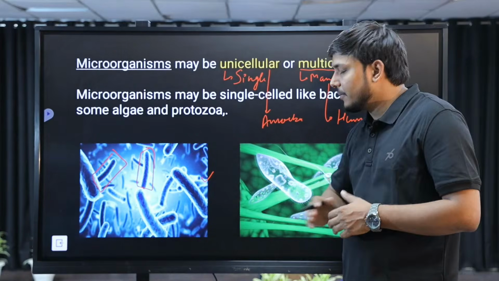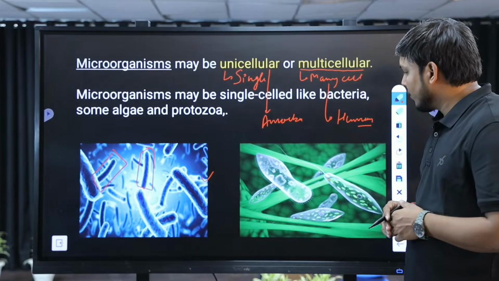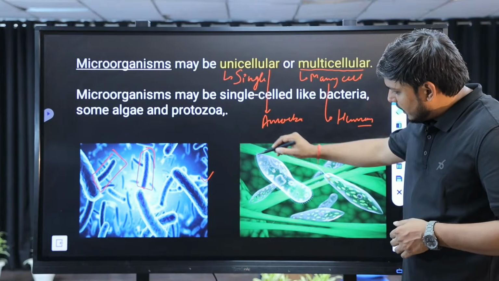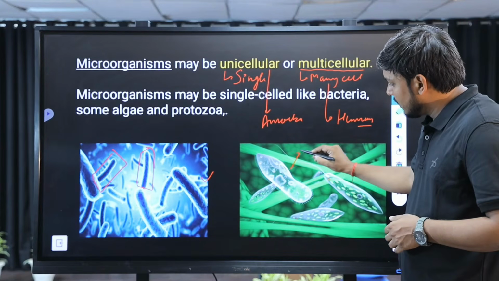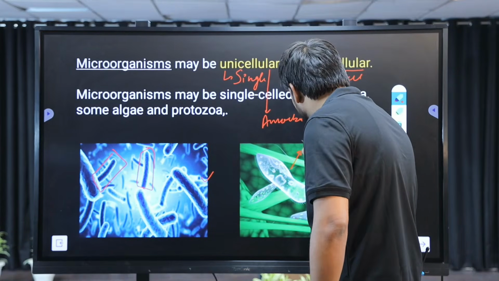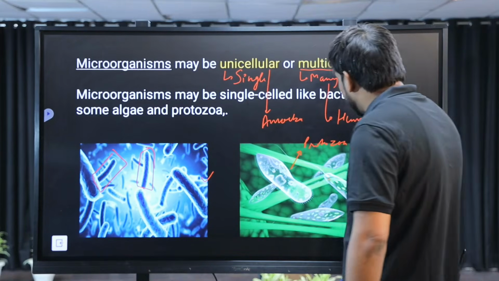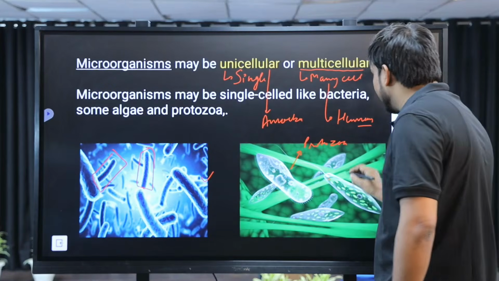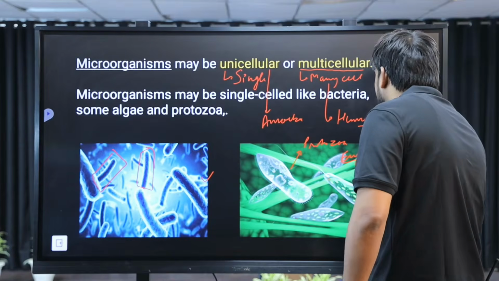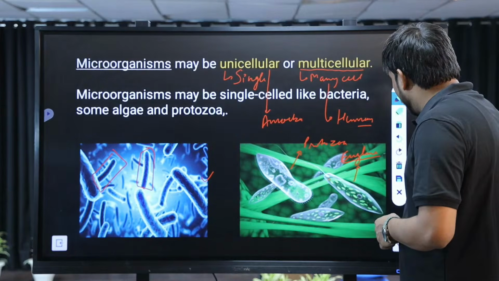Here you can see the bacteria, and there are some algae and some protozoa also. Here you can see the structure of protozoa. Everybody knows it, right? In your classes you have seen this organism, here you can see that it is a protozoa. Another protozoa is here, that is euglena. Inside the category of protozoa, the organism euglena is here, right? Okay, let's move forward to the next one.